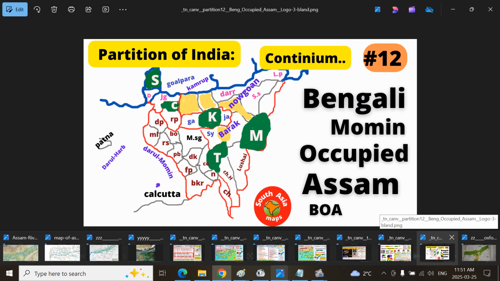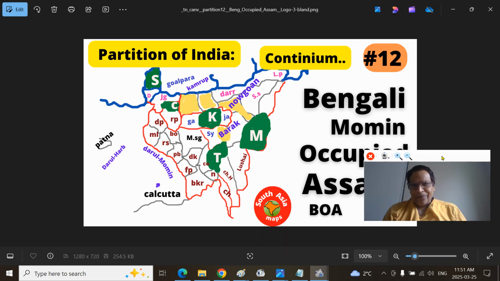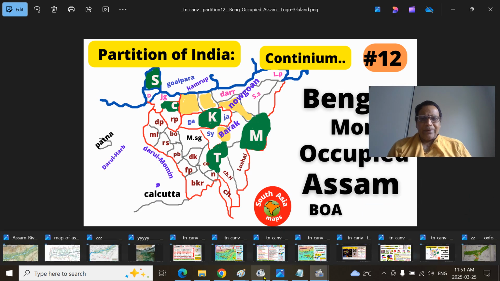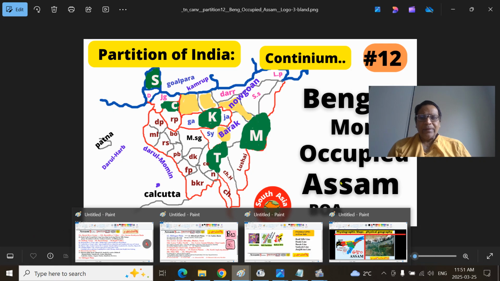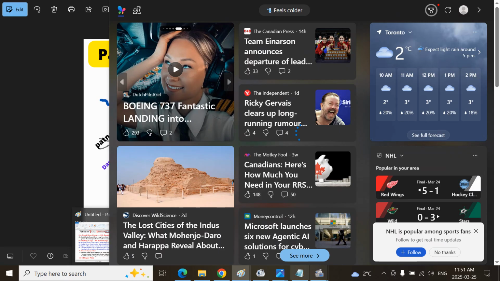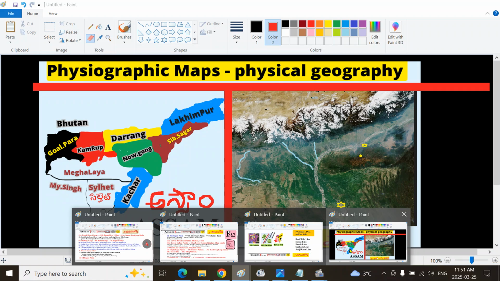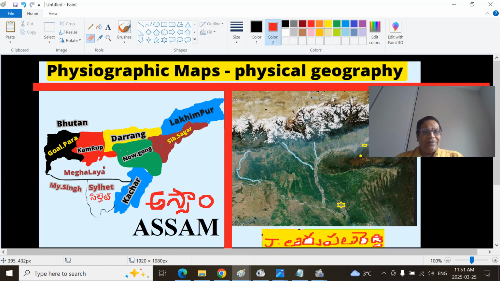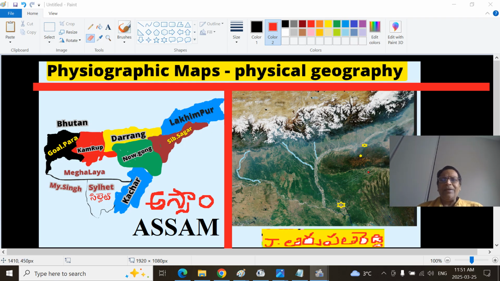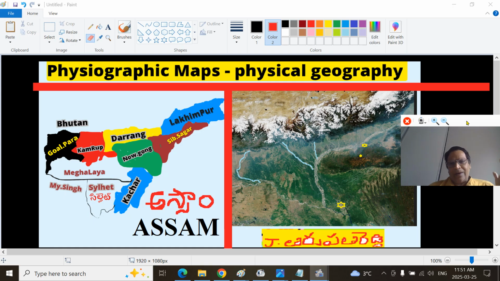And why should we look at the physiographic regions? Sorry, I have a different map here. Sorry for this disturbance again. This is the western side. You see on the left-hand side the political administrative map of this region, and on the eastern side you see the physiographic map, how the land, terrain and habitat look in physical terms, in terms of the rivers, oceans, water bodies, the plains, peneplains, piedmonts, gorges, and so on.